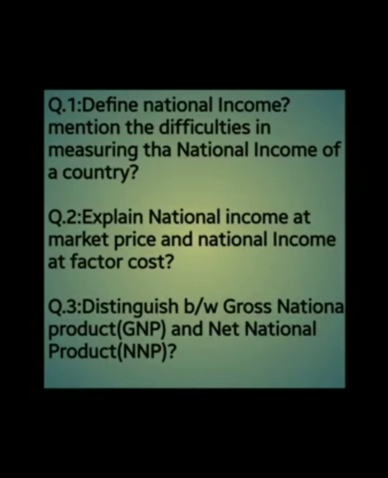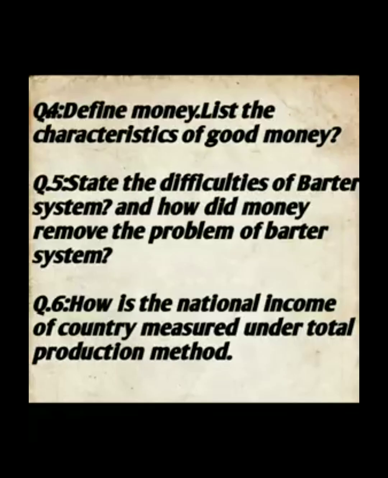Number 1. Define national income. Mention the difficulties in measuring the national income of a country. Number 2. Explain national income at market price and national income at factor cost. Number 3. Distinguish between gross national product GNP and net national product NNP. Number 4. Define money. List the characteristics of good money. Number 5. State the difficulties of barter system and how did money remove the problem of barter system.